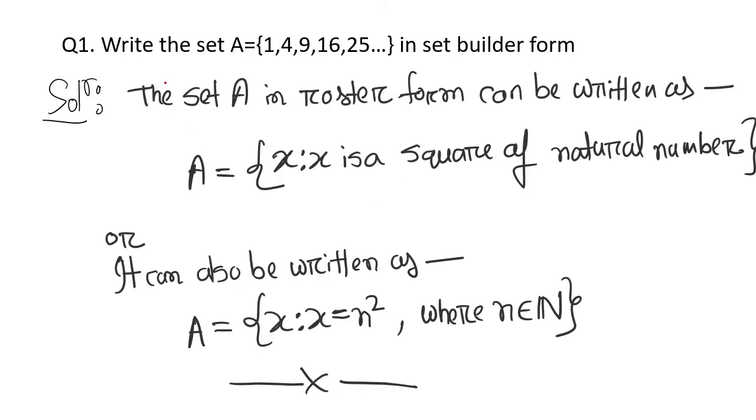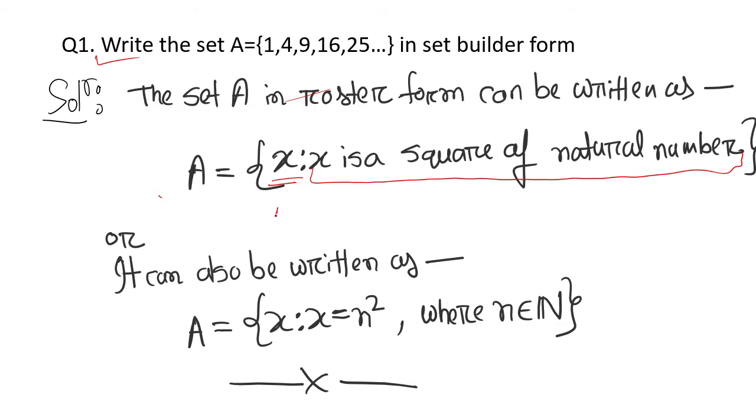Next, write a set A in set builder form. I have already told you set builder form and roster form or tabular form in the previous class. So we will now go through some examples. First example is: write the set A equal to {1, 4, 9, 16, 25} in set builder form. So how will we write it in set builder form? The format is A equal to {x such that ...}, where this part will contain the property of x. What is the property? The property is that x is a square of a natural number.